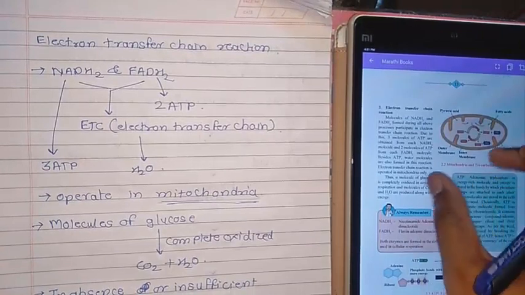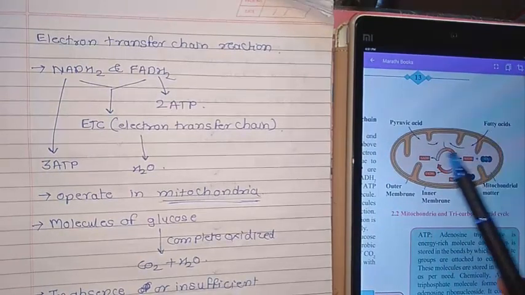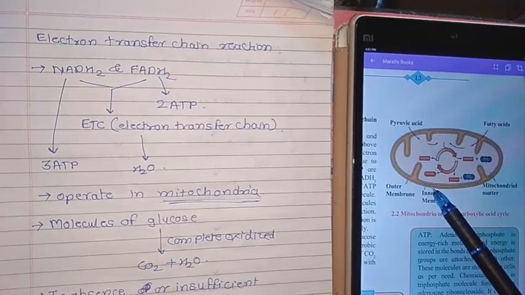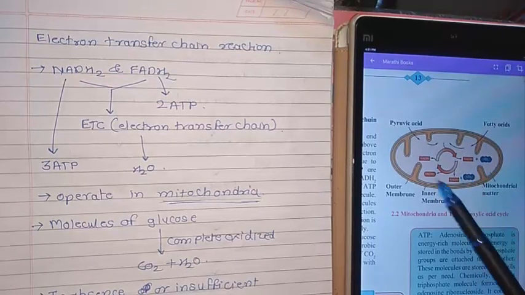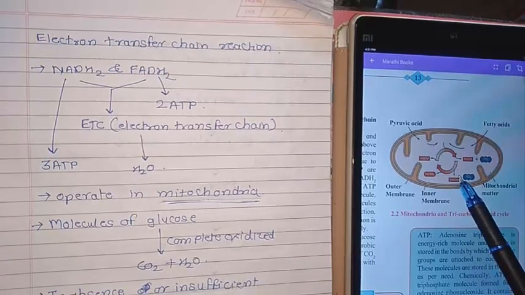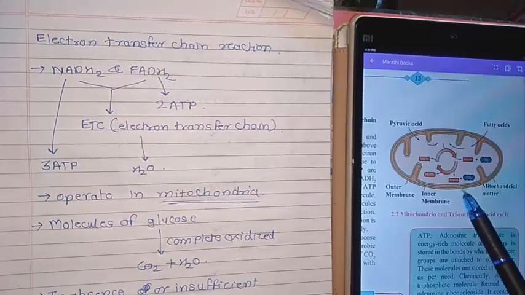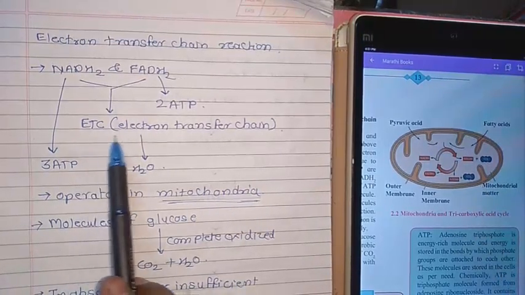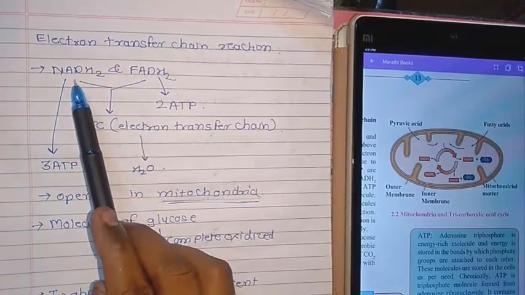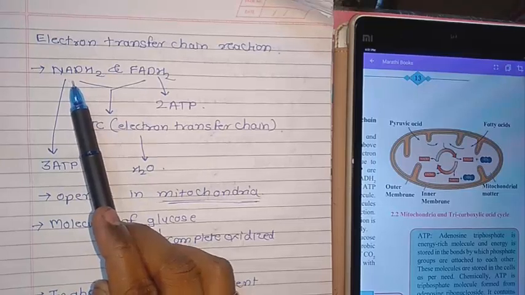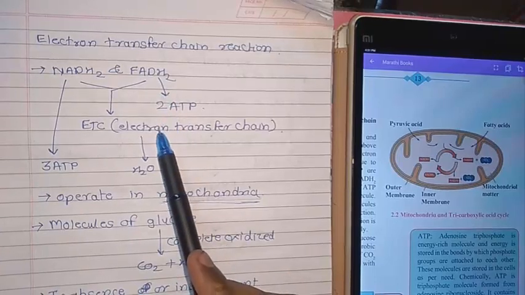You can see the mitochondrial structure here. It has a double membrane, and the mitochondrial matrix is where the electron transport chain mechanism takes place. So it is ETC, known as the electron transport chain. So how many ATPs can be formed? In this electron transport chain mechanism, NADH2 forms 3 ATP and FADH2 forms 2 ATP.